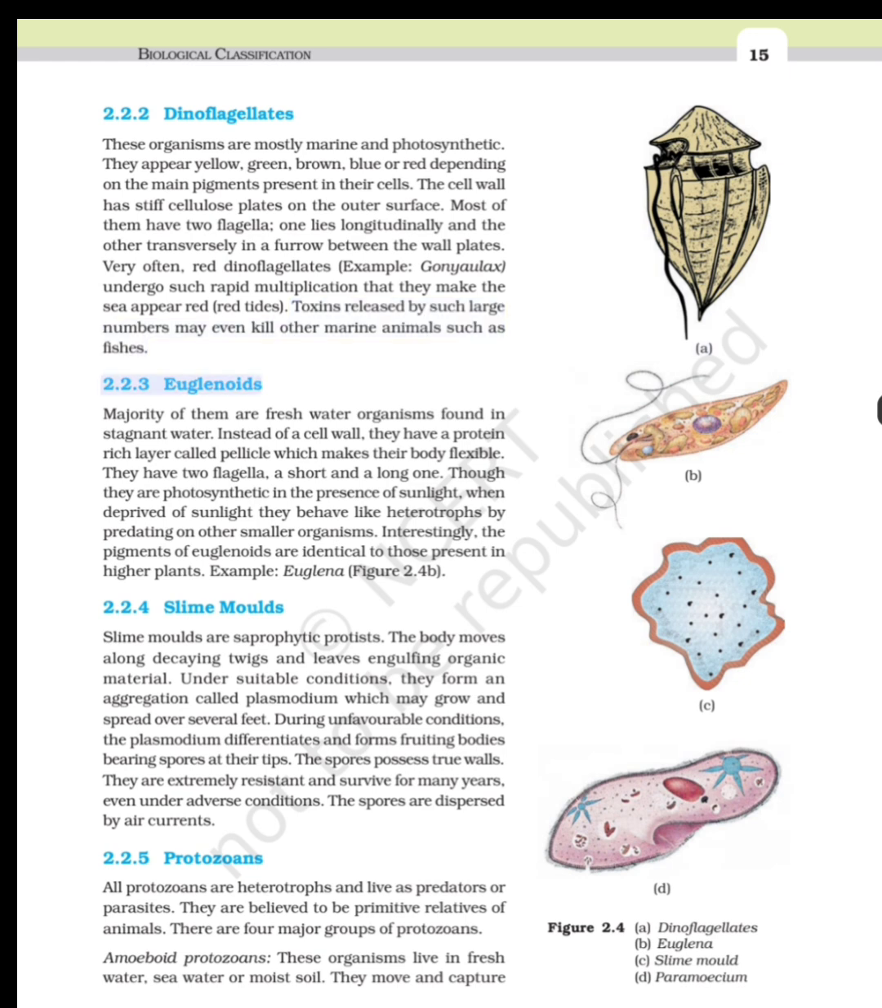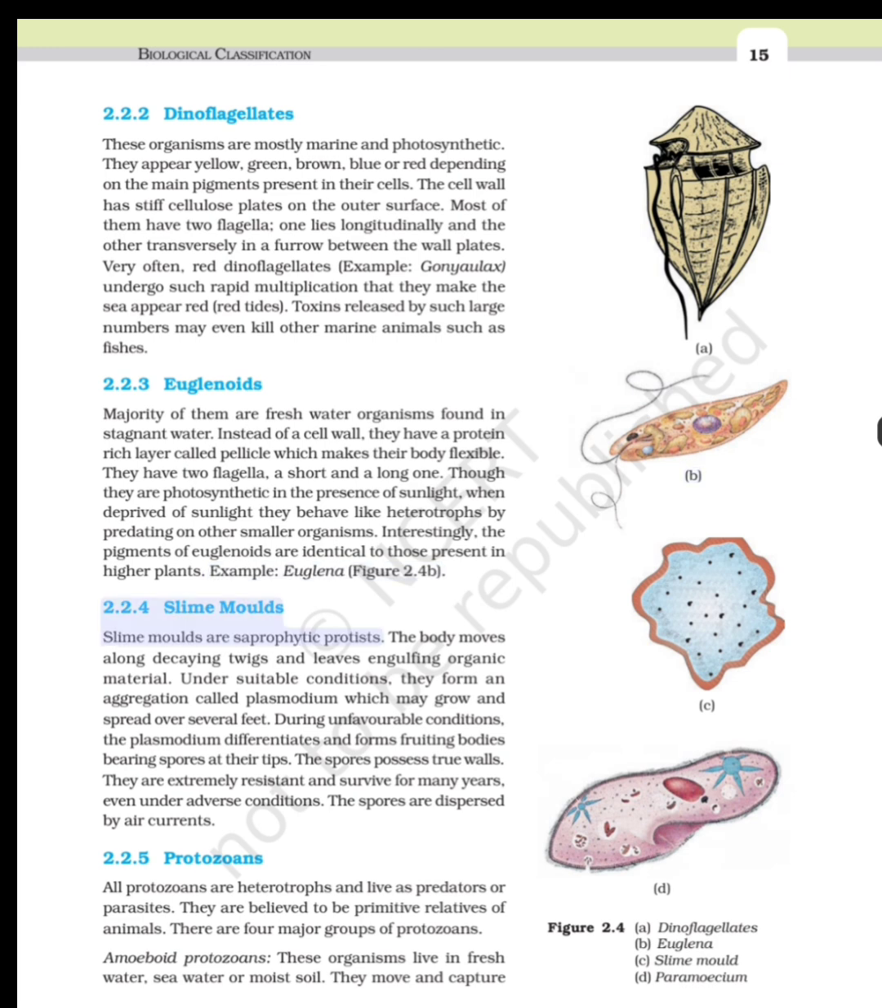2.2.3 Euglenoids. The majority of them are freshwater organisms found in stagnant water. Instead of a cell wall, they have a protein-rich layer called pellicle which makes their body flexible. They have two flagella, a short and a long one. Though they are photosynthetic in the presence of sunlight, when deprived of sunlight they behave like heterotrophs by predating on other smaller organisms. Interestingly, the pigments of euglenoids are identical to those present in higher plants. Example, Euglena, figure 2.4b.